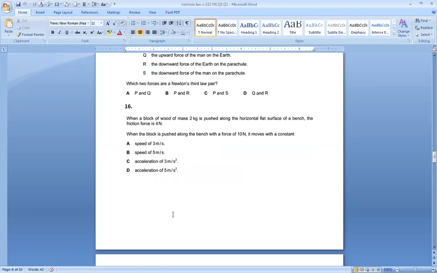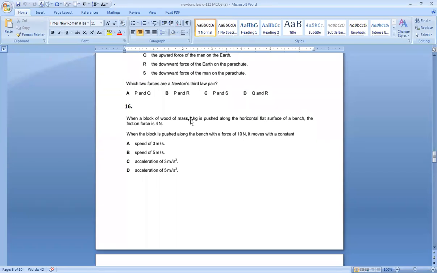Question 16 says, when a block of wood of mass 2 kg is pushed along the horizontal flat surface of a bench, the friction is 4 Newton. When the block is pushed along the bench, the force is 10 Newton. So forward force is given, backward force is given. Their difference is the resultant. So their difference is 6 Newton, and we have to use F is equal to ma.